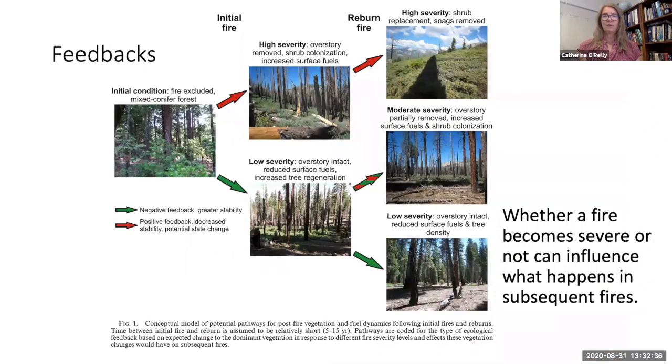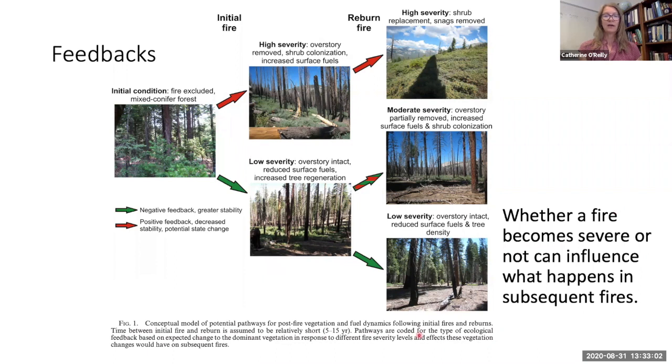Whether or not a fire becomes severe can influence what happens in subsequent fires, so it leads to what we call feedbacks. A severe fire where the canopy burns means that the vegetation that regrows will mostly be shrubs and small trees. Thus, the next time a burn occurs, it will likely burn all the vegetation because it is all low-lying and similar in height. So in both cases, you have very severe fires.